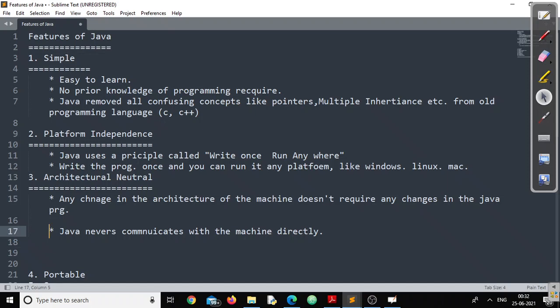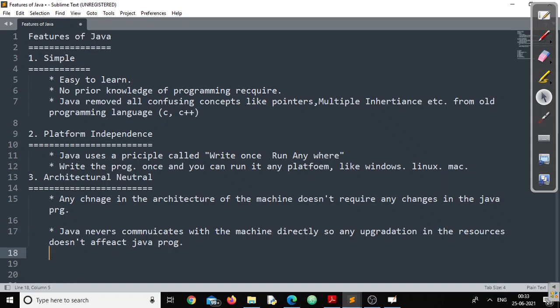And since Java never communicates with the system directly, any upgradation in the resources does not affect Java programs.